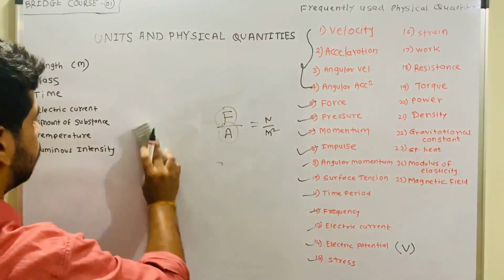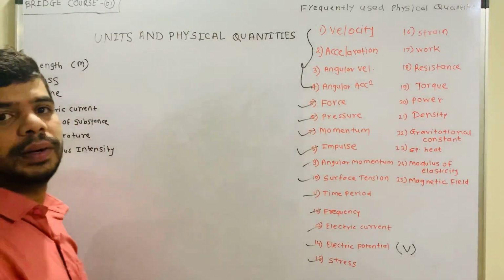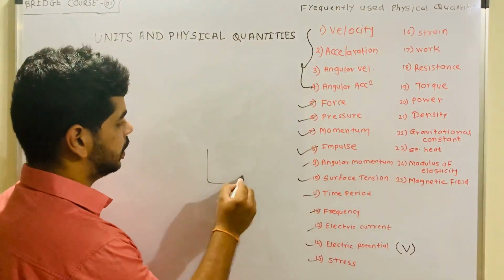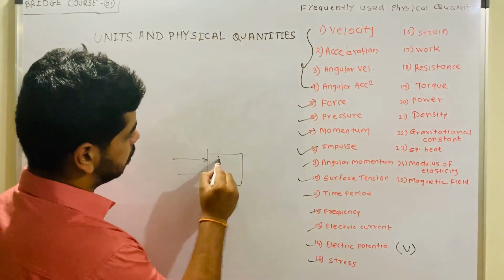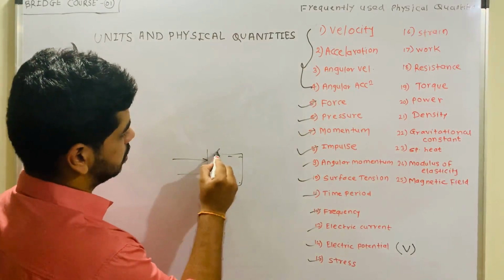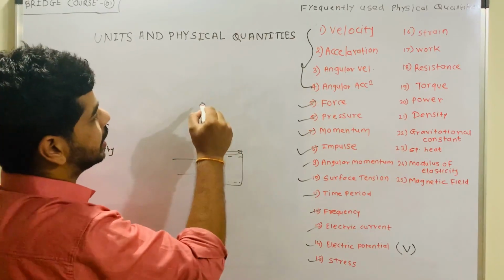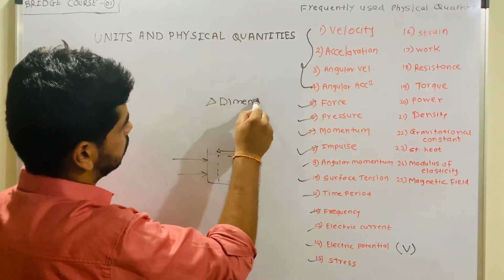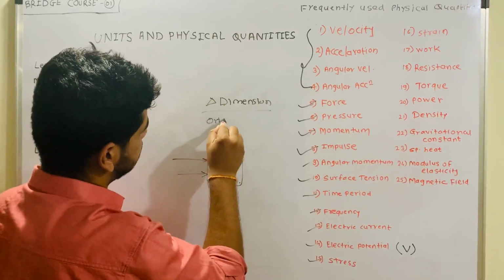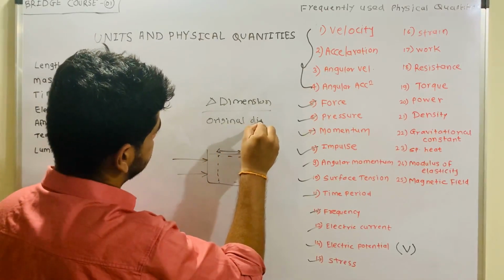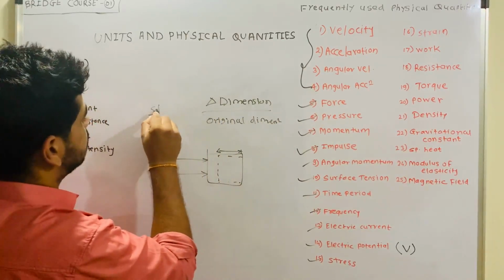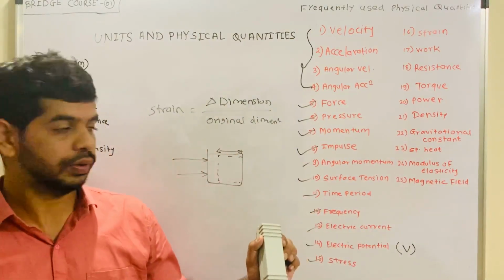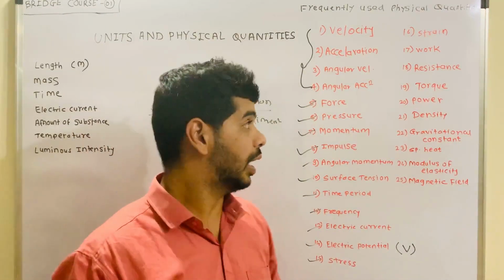Now strain. What is strain? Strain is nothing but the change in dimension to the original dimension. Suppose this is a body and you are applying the force. Because of that, the dimension changes and this length becomes shorter. So the change in dimension upon the original dimension is the strain. It doesn't have any unit, because it is a ratio of dimensions.